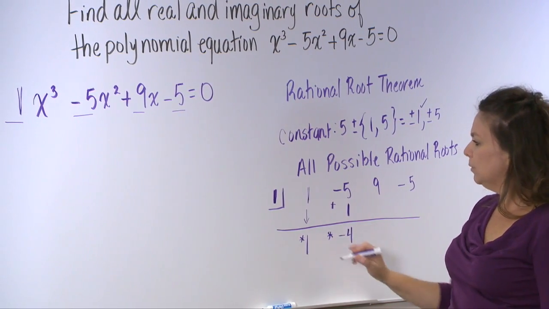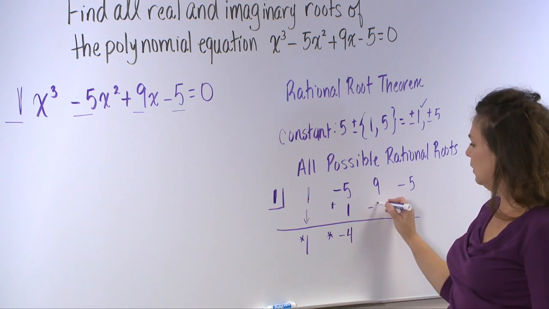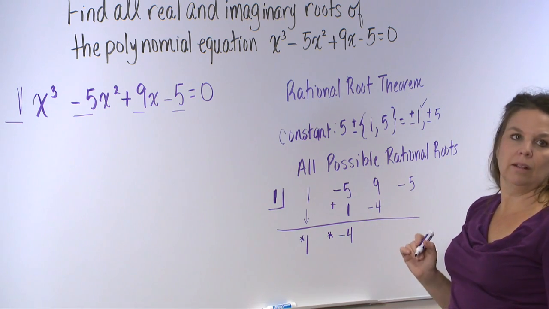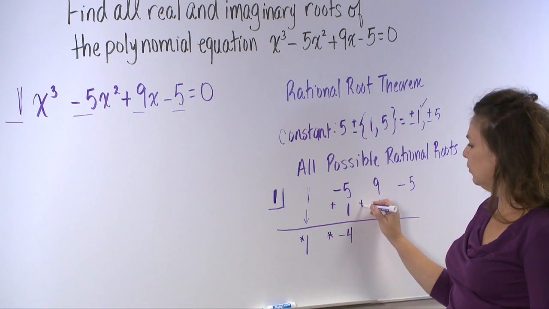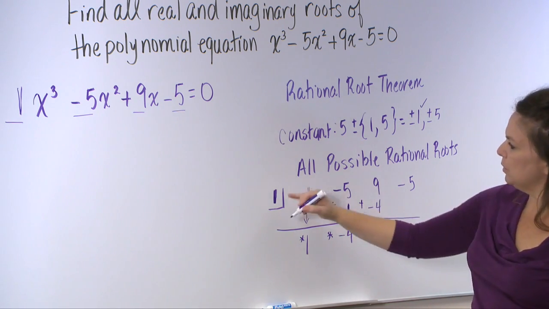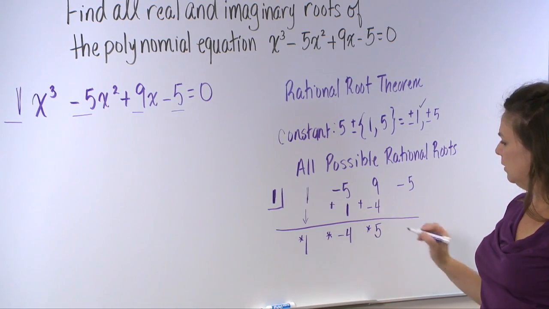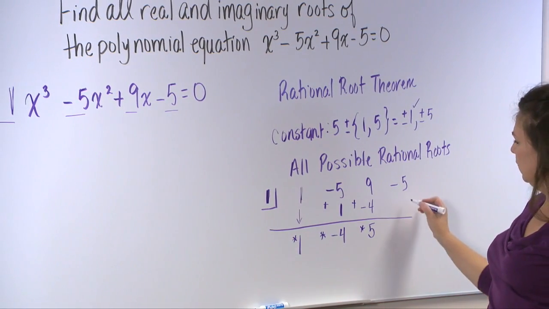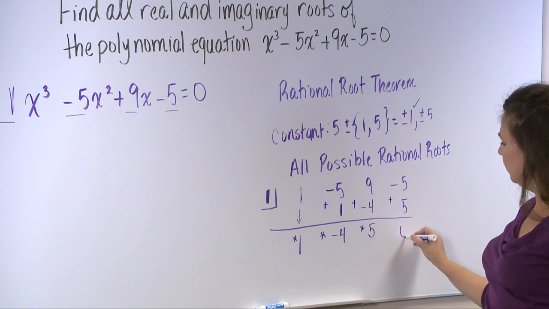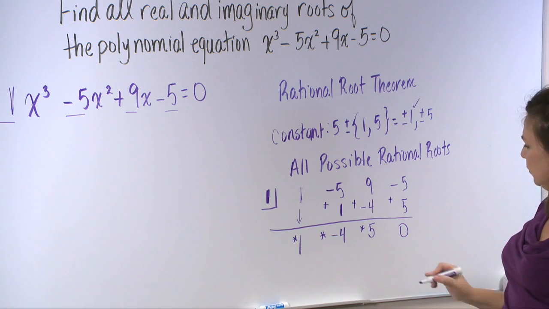Negative 4 times 1 gives us negative 4. Next, I'll add the 9 and the negative 4, which gives us 5, and multiply again by what's in the small box. That gives us 5. Add the negative 5 and 5, and I have a 0.